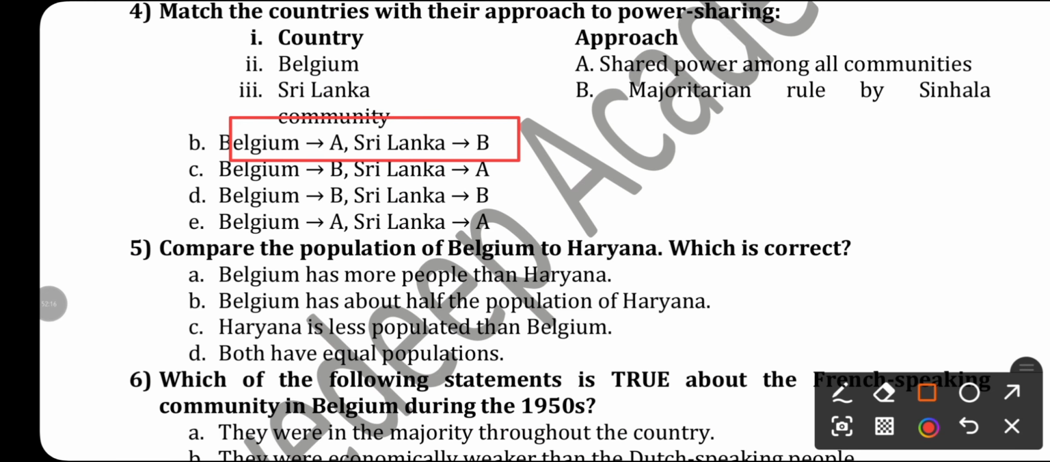Compare the population of Belgium to Haryana, which is correct. Belgium has more people than Haryana. Then second is Belgium has about half of the population of Haryana. Haryana is less populated than Belgium. Both have equal populations. You can remember the sentence: it has a population of a little over 1 crore and about half of the population of Haryana. It means right answer will be option B.